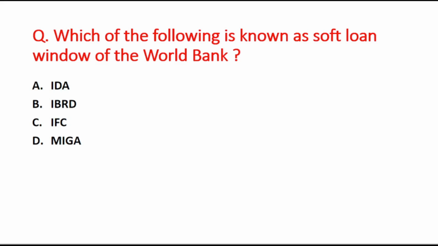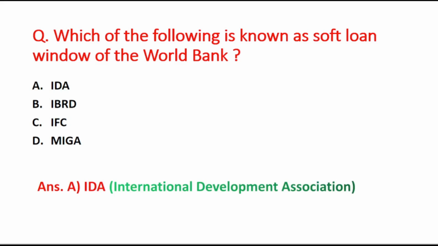Next is, which of the following is known as the soft loan window of the World Bank? A option is IDA, B option is IBRD, C option is IFC, and the D option is MIGA. So soft loan window of the World Bank is the IDA, that is International Development Association. So option A is the right answer.